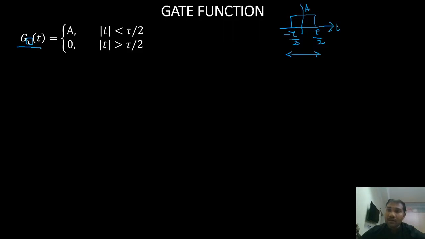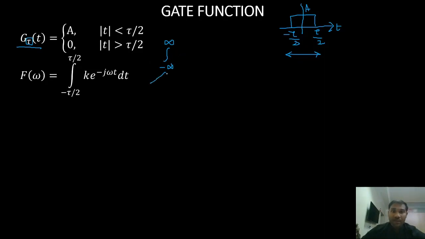T is the variable. Then for this we will find the Fourier transform. So initially, what is the formula for Fourier transform? It is minus infinite to infinite, right? F of t and e power minus j omega t dt. This I will separate into three different integrals.